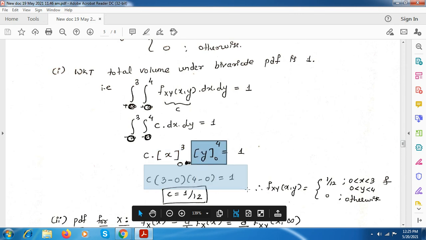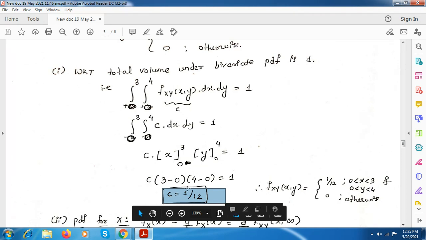So this is the equation you get after integrating and putting the upper and lower limits. That is c times (3 minus 0) times (4 minus 0), which is equal to 1. Here it is 3 into 4, which is 12. If you take this 12 to the other side, you get 1 by 12. So you have found the c value, that is 1 by 12.